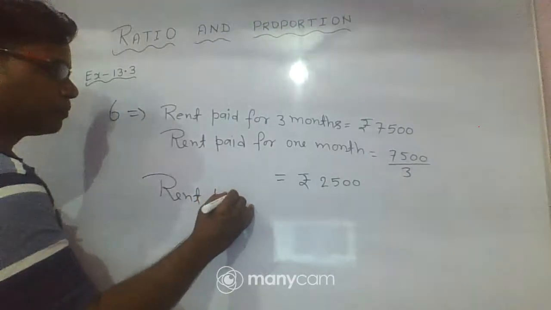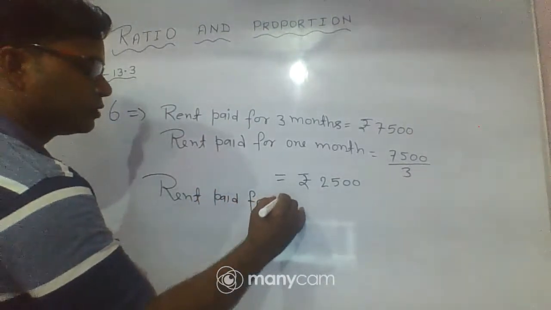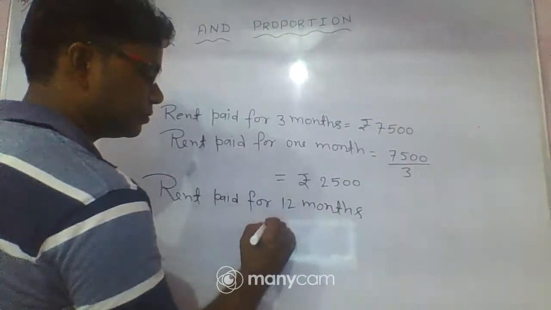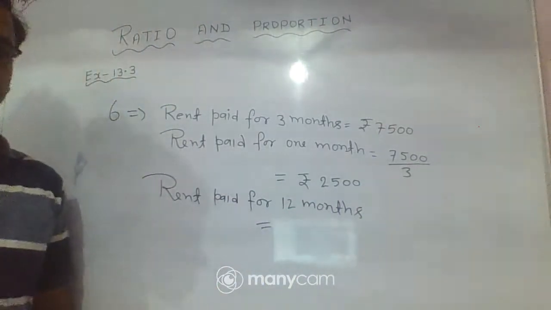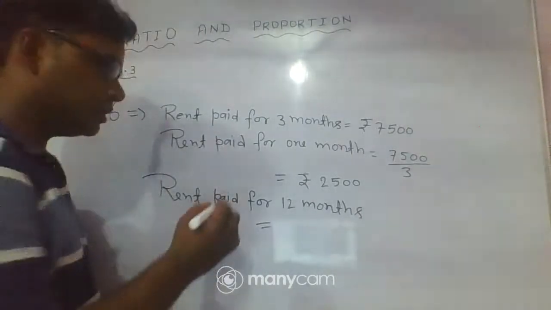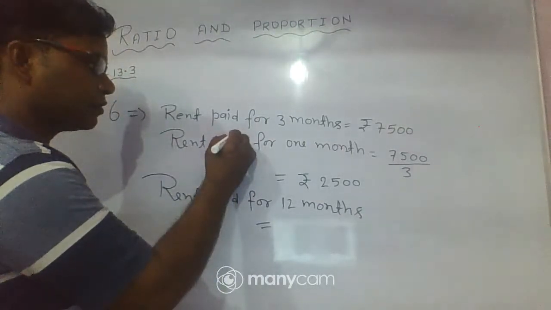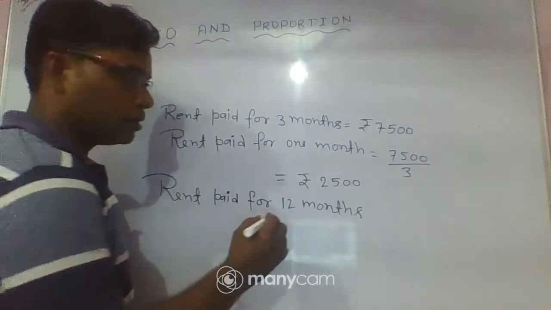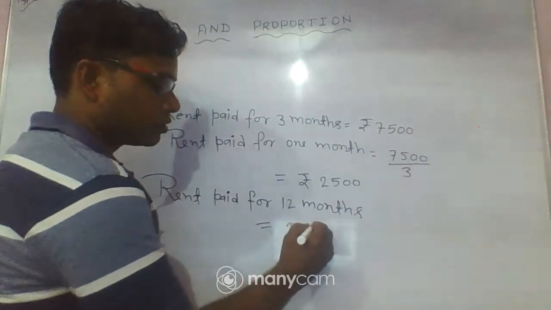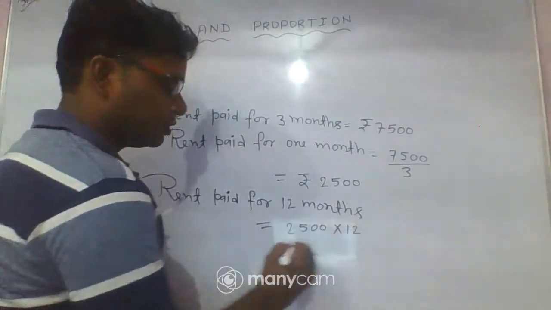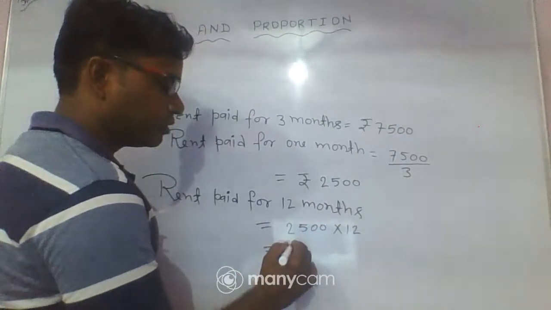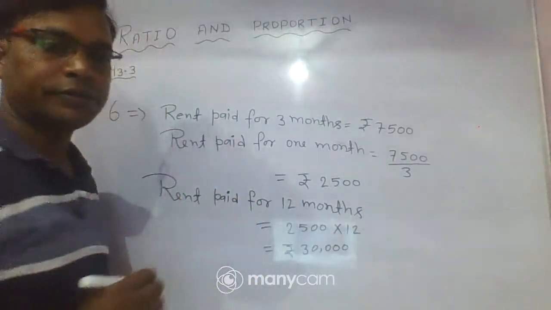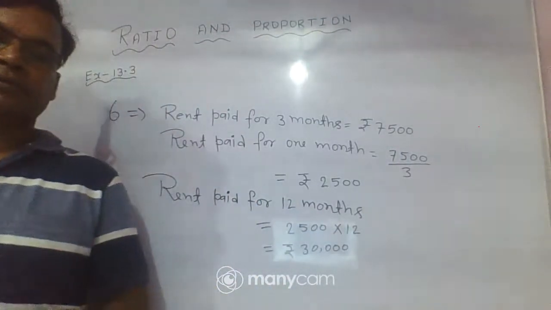The rent paid for 12 months is equal to 2,500 into 12, and you will obtain 30,000 rupees.